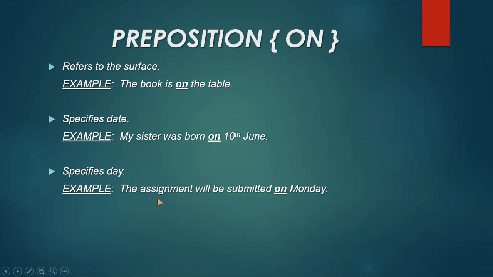Some examples I am telling you, the assignment will be submitted on Monday. Here you can see that the day has been mentioned here, and on is showing the relationship between the day and the object here, that is the noun assignment. Now you can write another example. The party will be arranged on Thursday. Okay. Here you can see another example I am giving you, in which a day is mentioned, that is Thursday.